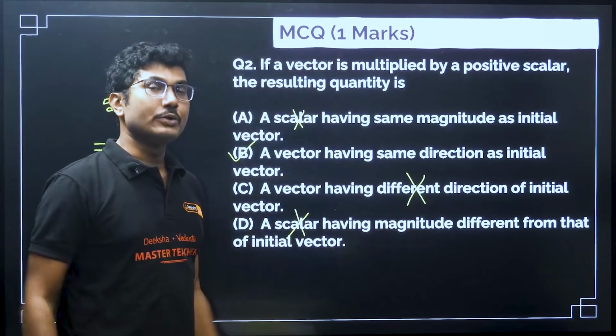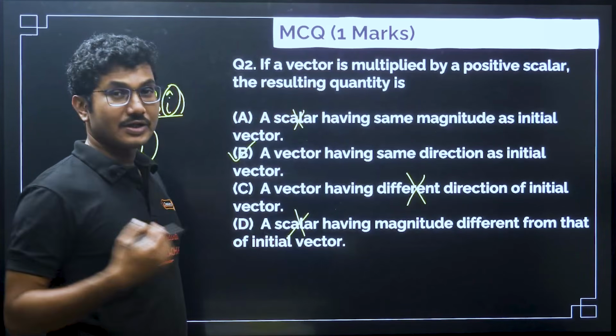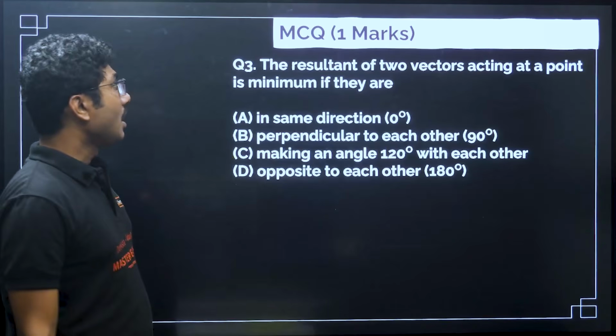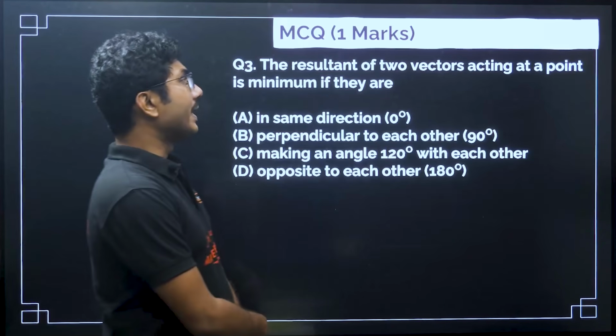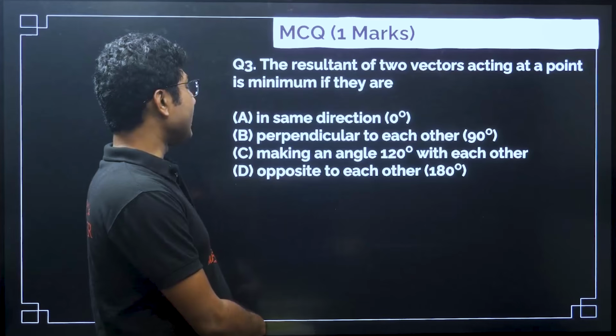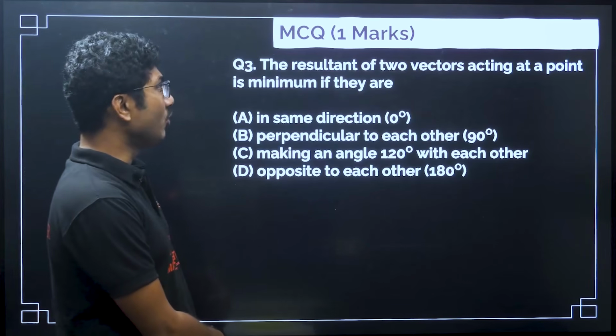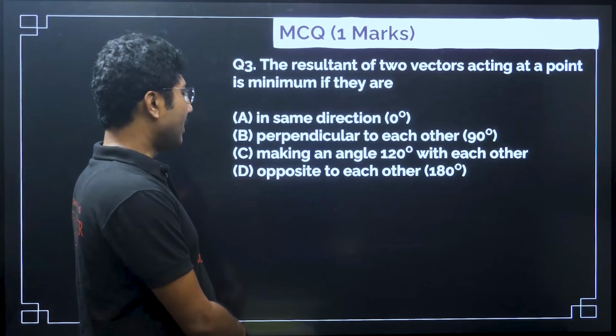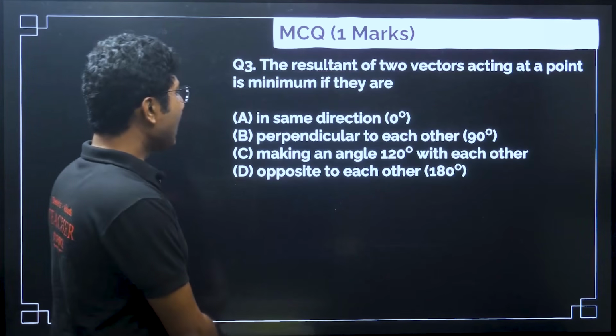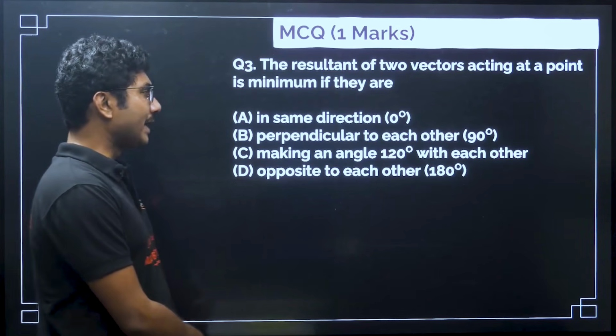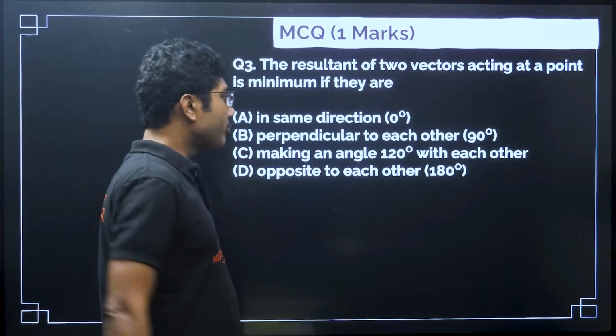So magnitude do change, but the direction remains the same. The resultant of two vectors acting at a point is minimum if they are in the same direction, 0, perpendicular to each other 90 degrees, making an angle of 120 degree with each other, opposite to each other.